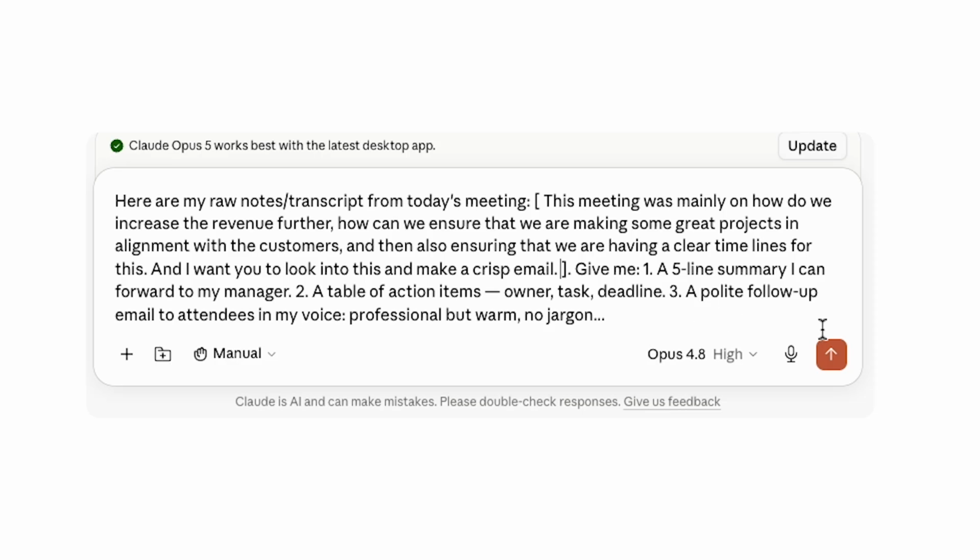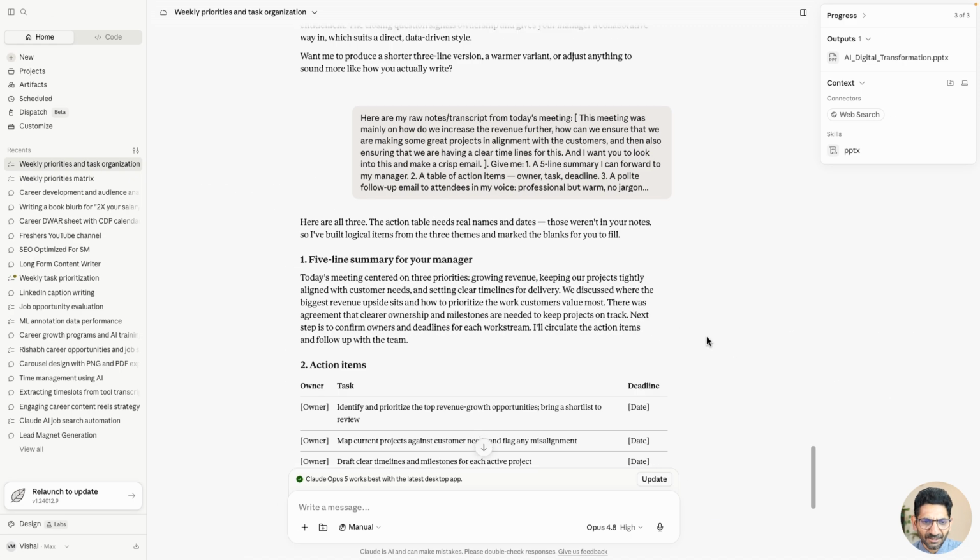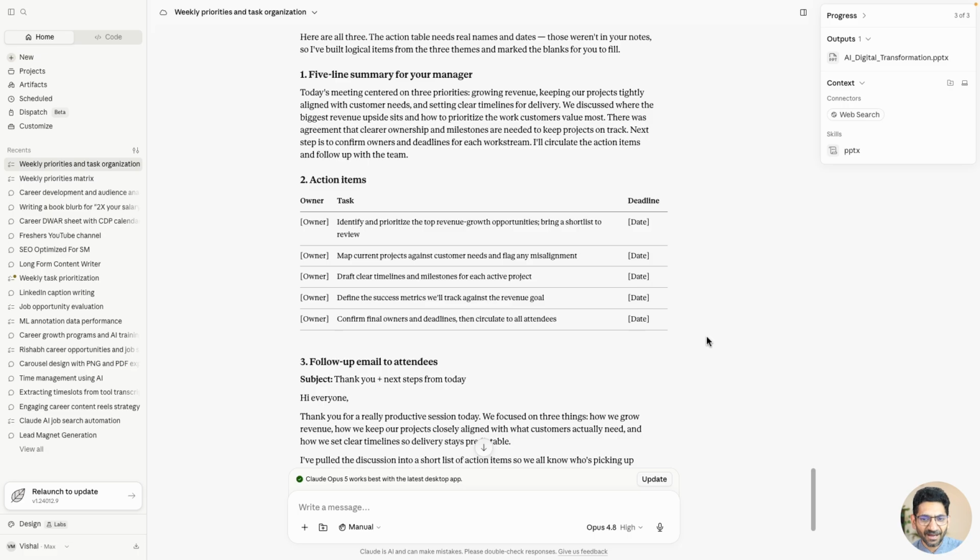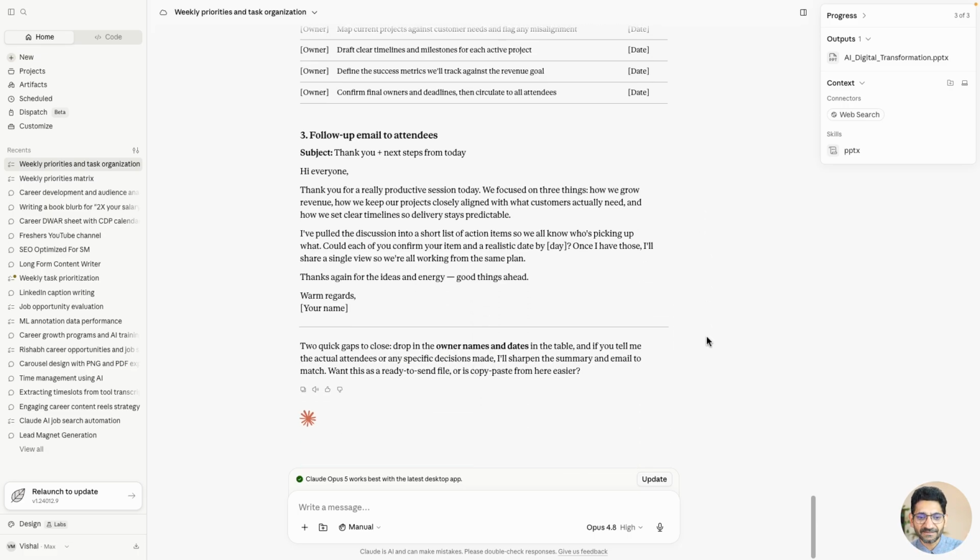So guys, I'm just using some of the things which I can put in, but you need to ensure that you're putting in the right information. What you put in is what you get out of it. Okay, so your 5-line summary for your manager is ready. Your action items with dates which you need to fill in is ready. Follow-up email to attendees is ready.